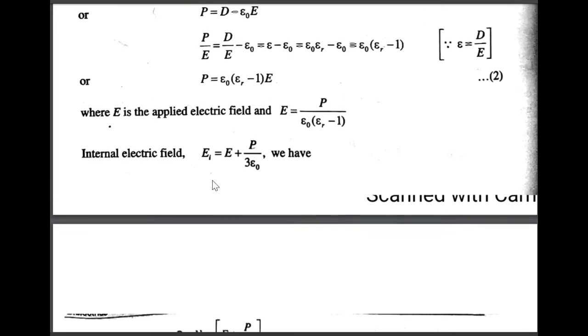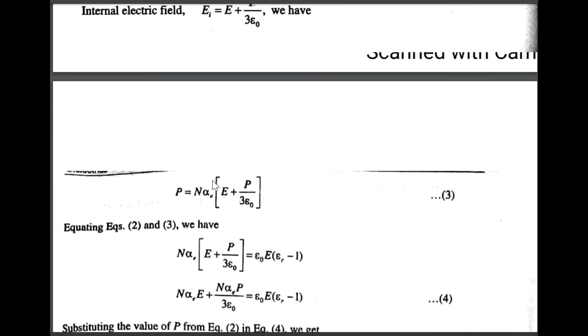Now look at equation 2 and equation 3. From these two equations, if we equate the RHS, we get N alpha E into E plus P by 3 epsilon naught equal to epsilon naught E into epsilon r minus 1 within brackets. On simplifying this, we get equation 4.